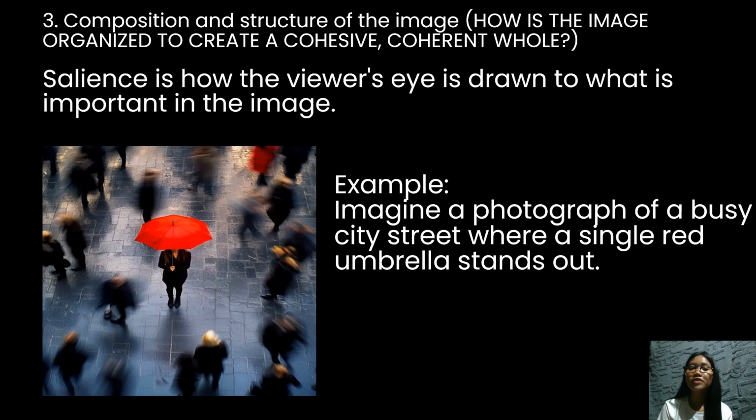The size of the object: the umbrella is relatively large compared to other elements in the image, emphasizing its importance.